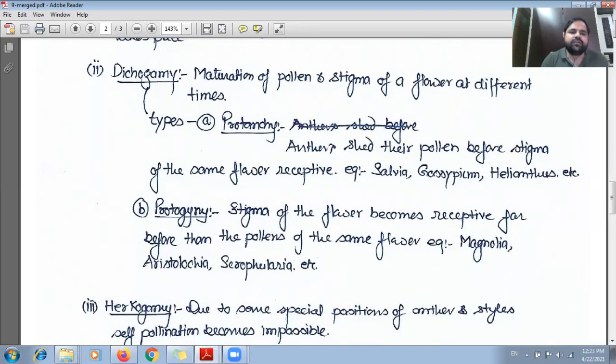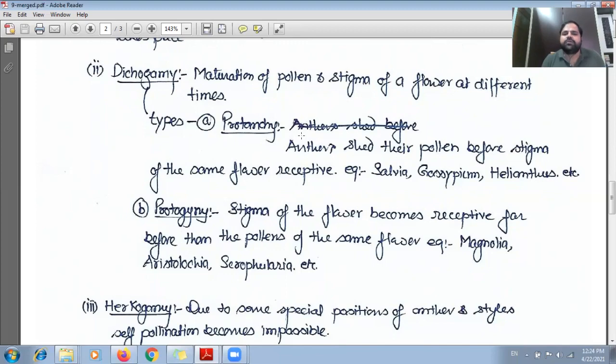So in case of dichogamy, two types of plants are there. The first type of plant will be called protandry. So protandry is the condition in plants where the anthers shed their pollen before the stigma of the same flower is receptive. So what happens?